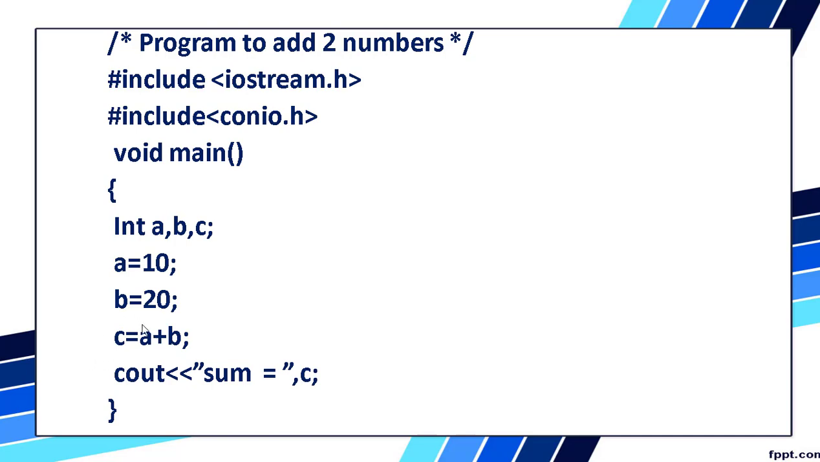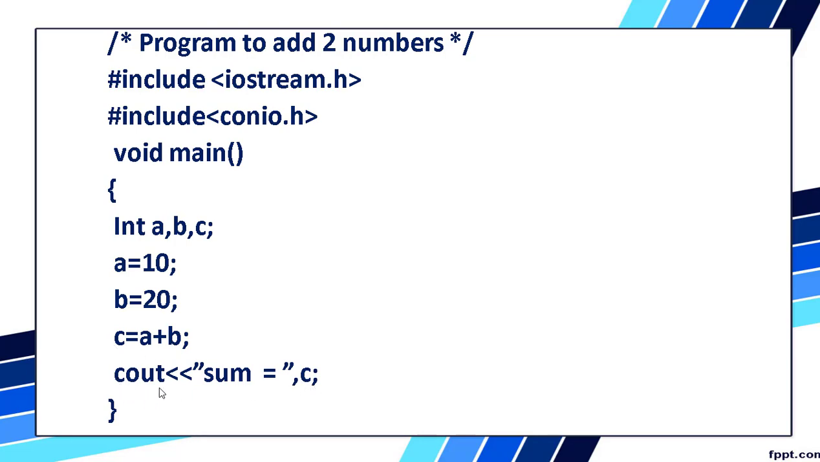Okay, so the value of c becomes 30. So we are doing the processing here. Here two values we are given. What are these values? 10 and 20. That will be stored in a and b. Now we are adding these two values and storing in c. So cout sum is equal to c.